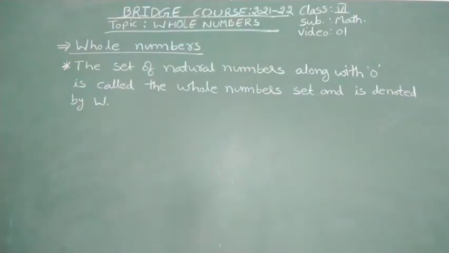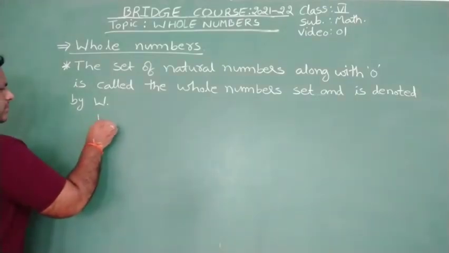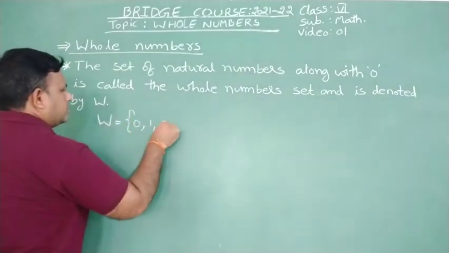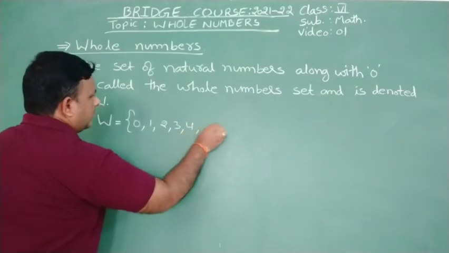The word starts with W. That's why the set of whole numbers is denoted by W here. So therefore we can write W is equal to 0, 1, 2, 3, 4 and so on.